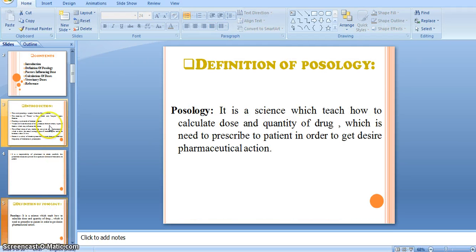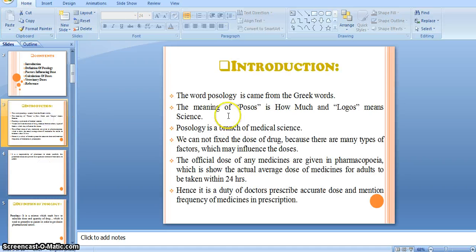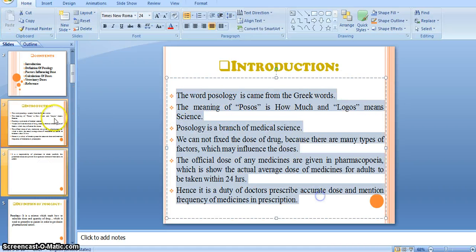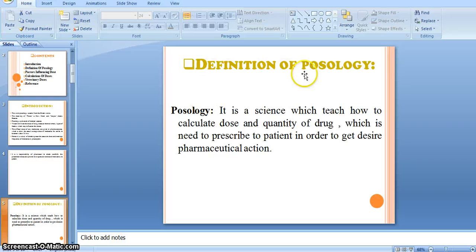So let's see, it was a small introduction, right? Then forward to the definition of posology. Posology is a science which teaches how to calculate the dose and quantity of drug which is needed to prescribe to a patient in order to get a desired pharmaceutical action, or pharmacological action, or therapeutic action, right?